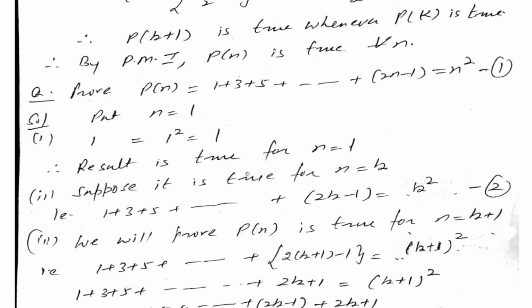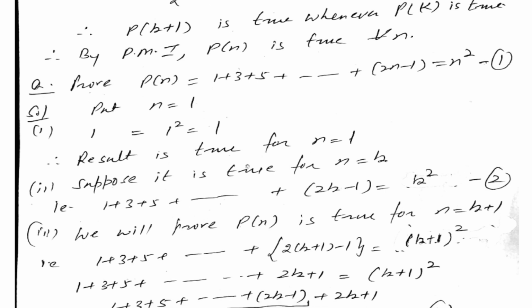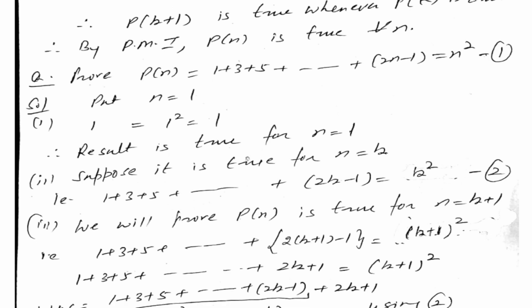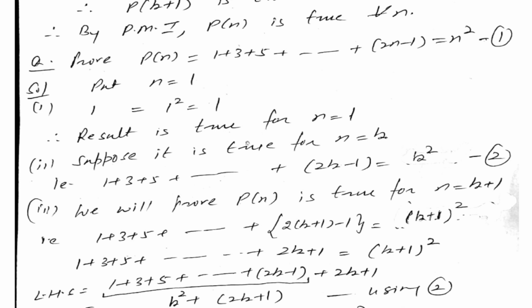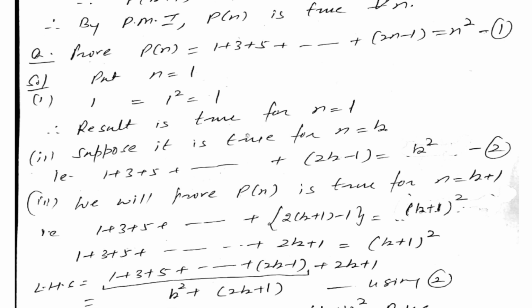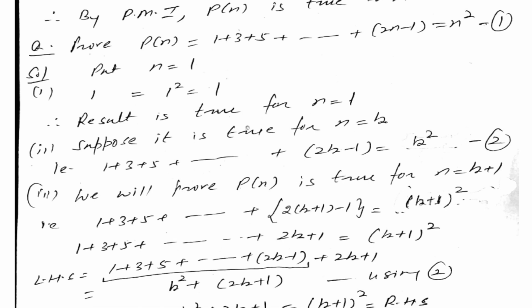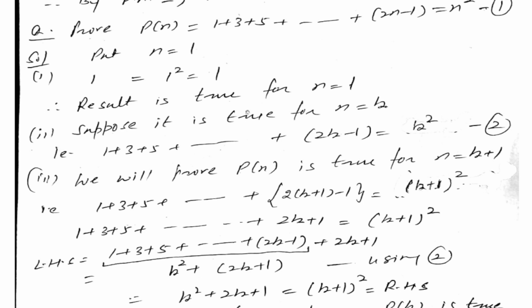Now 2k minus 1 plus 2k plus 1. Again using 2, we know the value of this is equal to what? K square. It means 1 plus 3 up to 2k minus 1 is equal to k square. So we have k square plus 2k plus 1 as it is. Now simplifying k square plus 2k plus 1, it can be written as a square plus b square plus 2ab, equal to k plus 1 whole square. So that is our what? Right hand side. Therefore, Pk plus 1 is true whenever Pk is true.